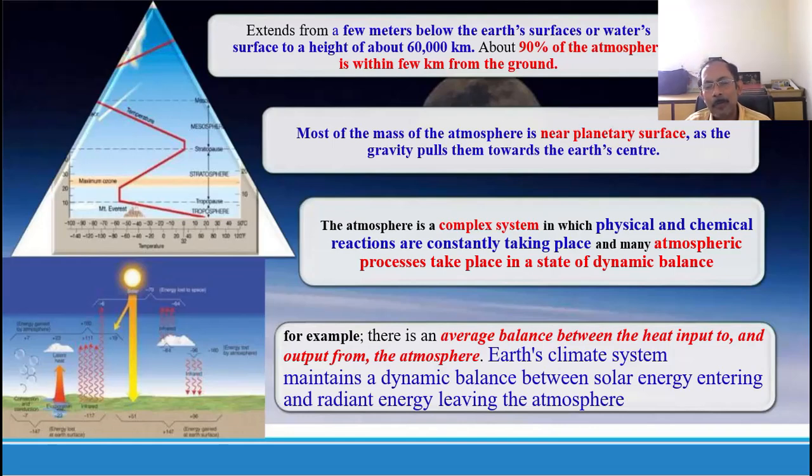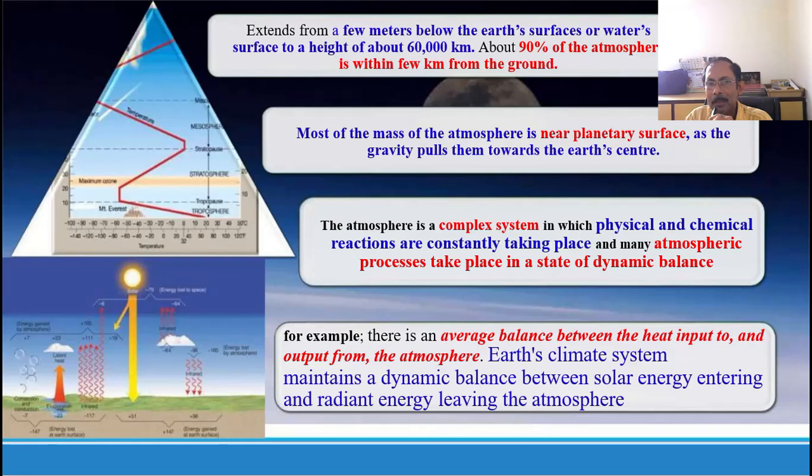Then from 7 to 11 kilometer, it is less turbulent actually. So 0 to 7 kilometer is called troposphere, 0 to 11 kilometer is called tropopause. Now 11 to 50 is called stratosphere or the ozonosphere. 50 to 85 kilometer is called mesosphere, and beyond that is thermosphere. 85 to 500 kilometer is called thermosphere. The upper layer of the thermosphere, some portion, is called ionosphere. Now let's go into detail one by one.